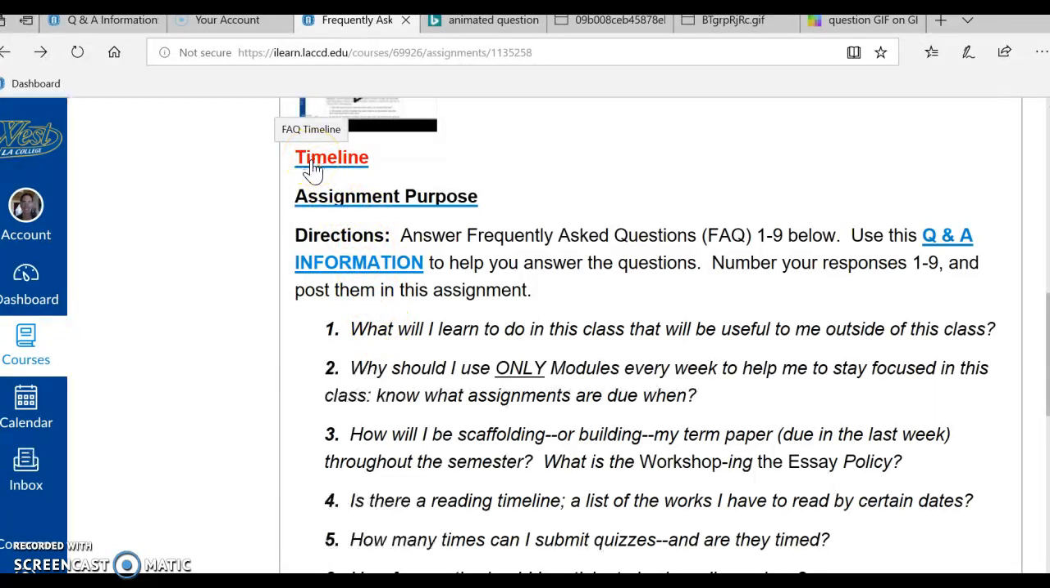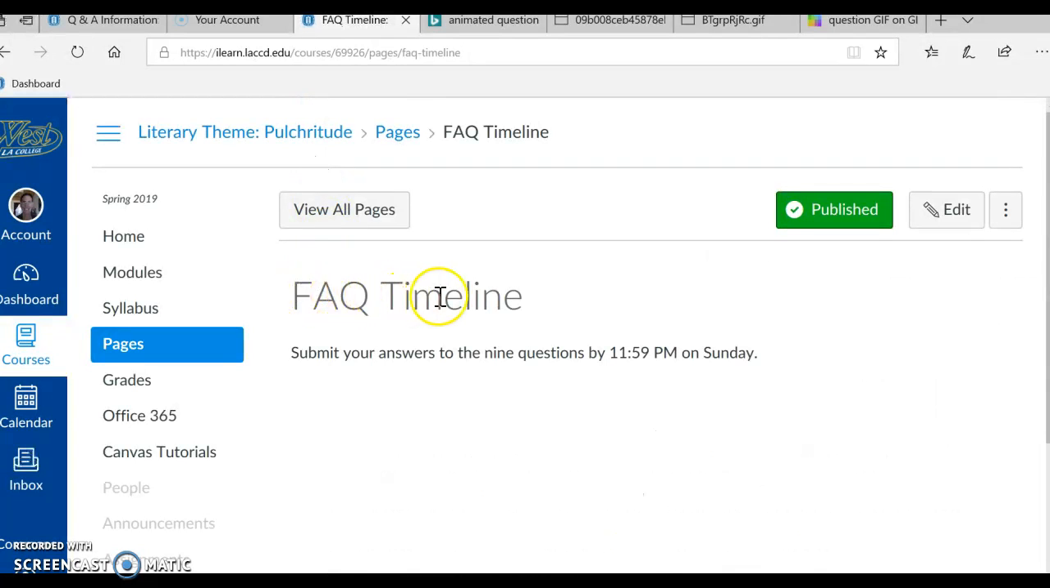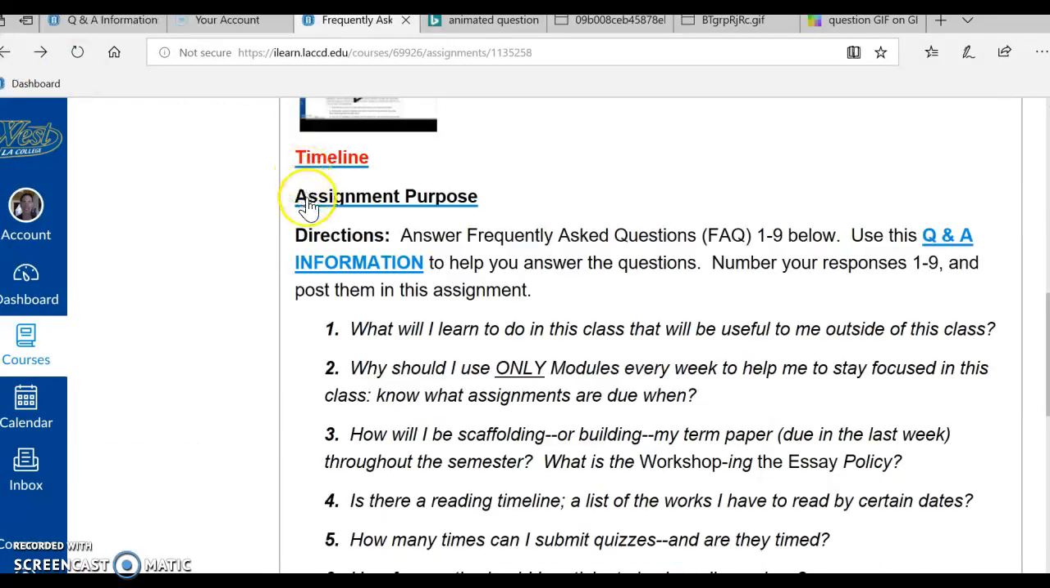Let's look at our timeline for this assignment. When is it due? So we have our FAQ timeline. Submit your answers to the 9 questions by 11:59 p.m. on Sunday. If you cannot meet this timeline, go ahead and email me here in inbox and let me know what's up, and I'll do my best to help you to resolve whatever the problem is that stops you from submitting on time.